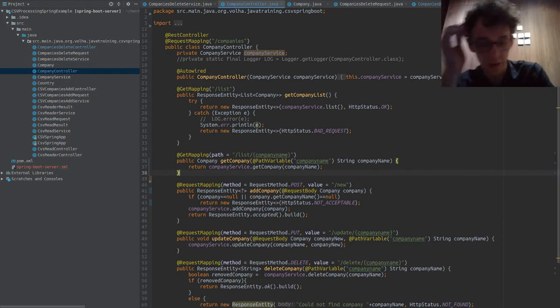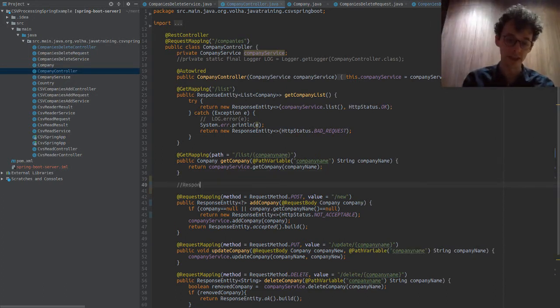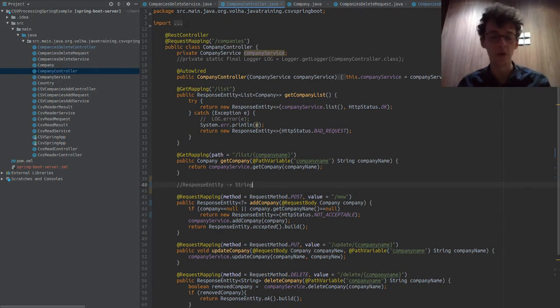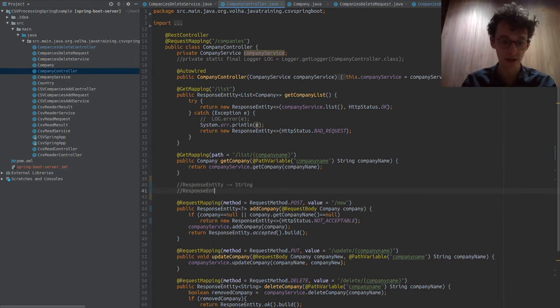Functionally, this is not much different, but for example, I could have a raw response entity and then return a string. But that's the thing, people don't know what you're returning, and people don't know if you're only going to return one kind of thing because you haven't specified it. But if I say response entity question mark, I've explicitly said that we don't know what we're getting back, right?